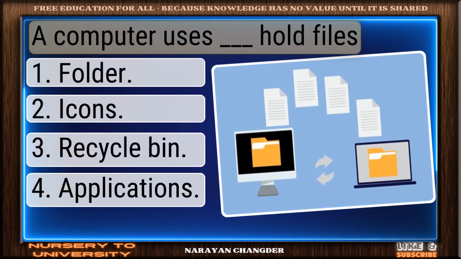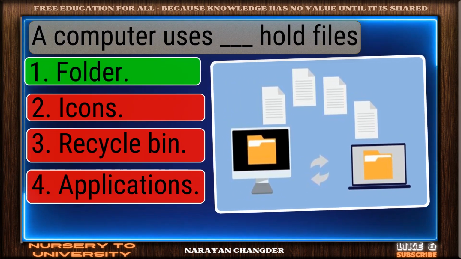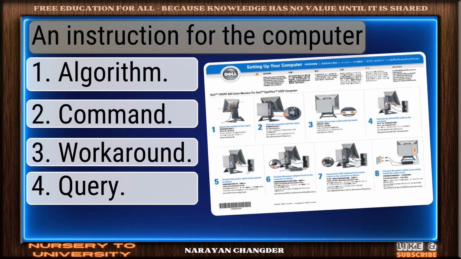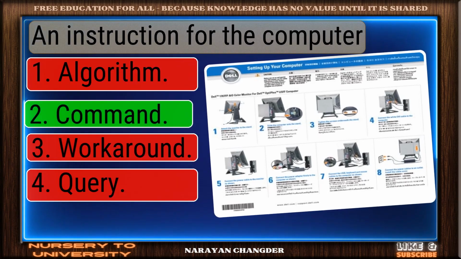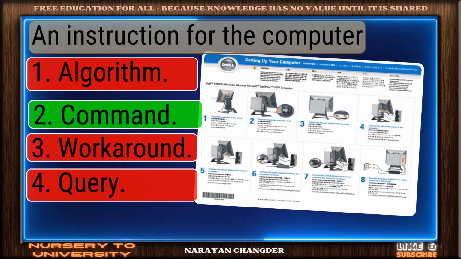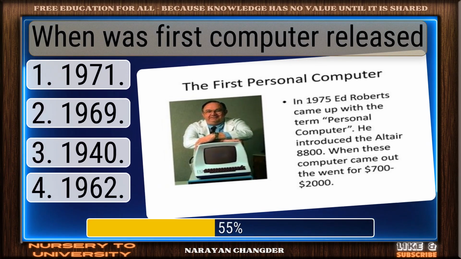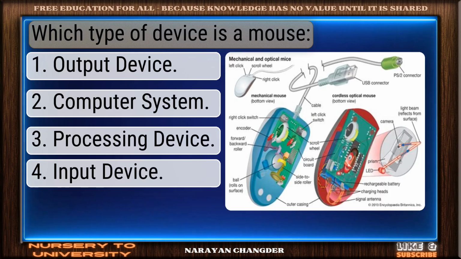A computer uses dash hold files. Valid point. Folder is true. An instruction for the computer. Well done. Command is right. When was first computer released? Smart pick. 1971 is correct.